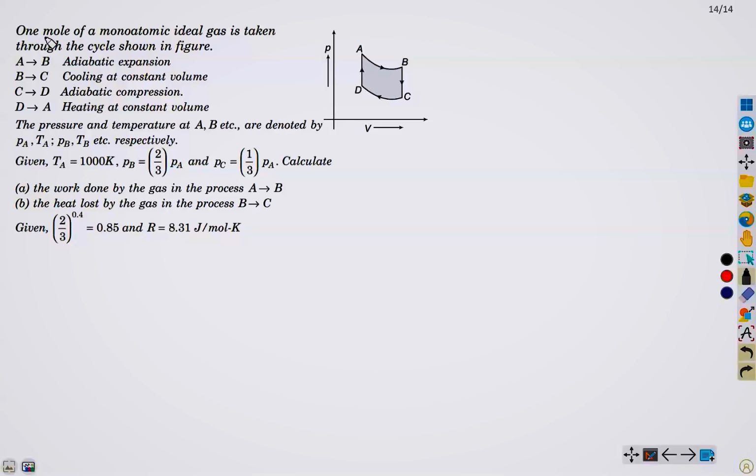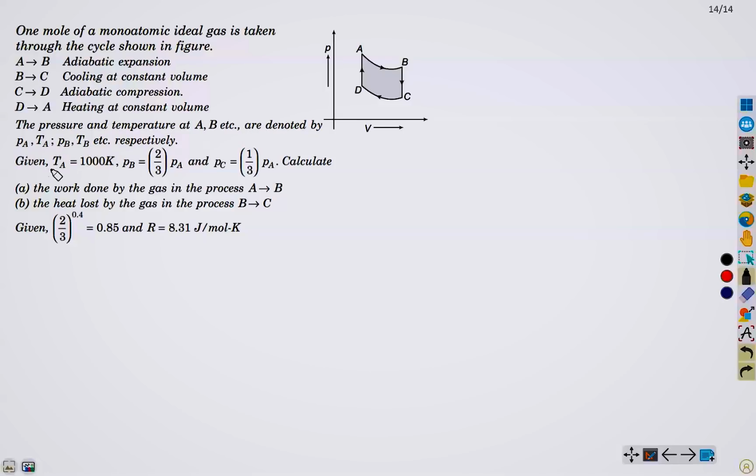Given 1 mole of a monoatomic ideal gas is taken through the cycle shown in the figure: A to B adiabatic expansion, B to C cooling at constant volume, C to D adiabatic compression, and D to A heating at constant volume. The pressure and temperature at A, B, etc. are denoted by PA, TA in this way.